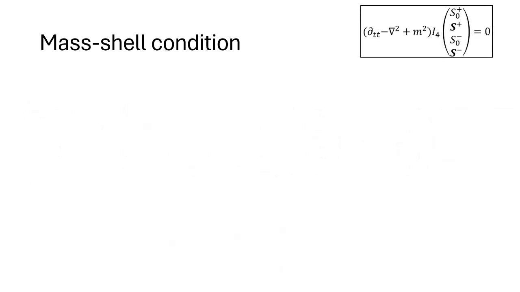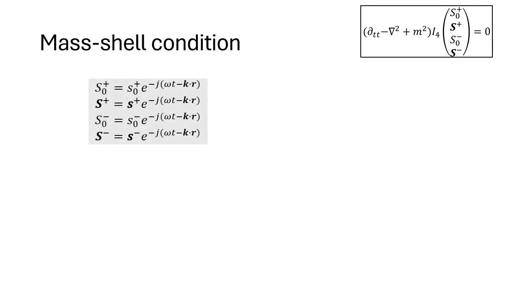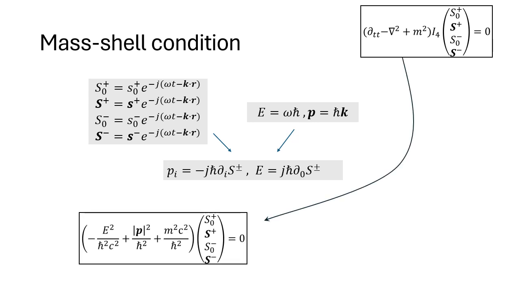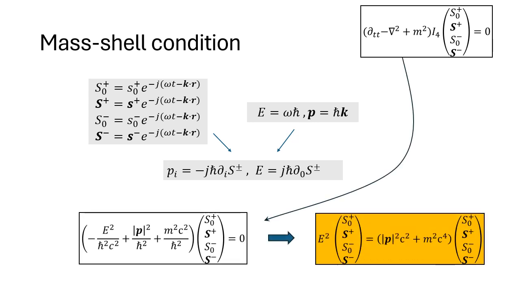Since all S fields satisfy the wave equation, we'll choose the following plane wave solutions. Using the de Broglie hypothesis in our plane wave solution, we can derive the same familiar momentum and energy operators. Note that here we stopped using the natural units. Plugging these operators' derivatives in our wave equation yields the following equation, which simultaneously satisfies the mass shell condition for all the fields.